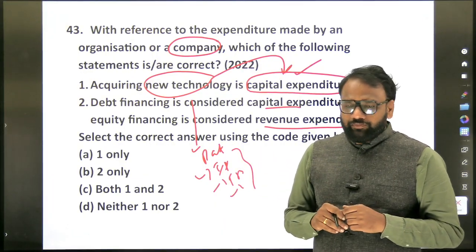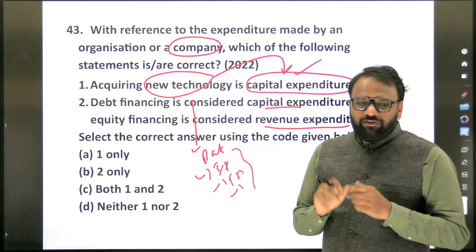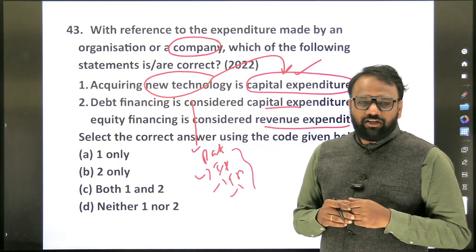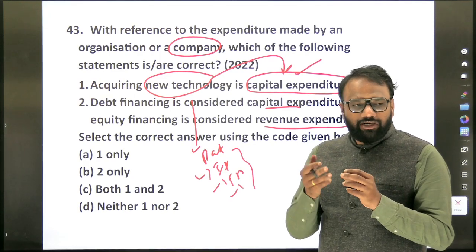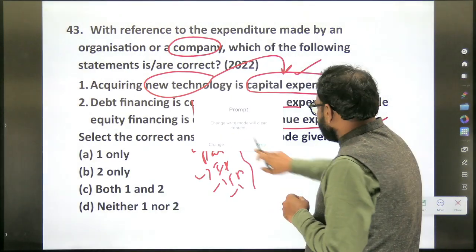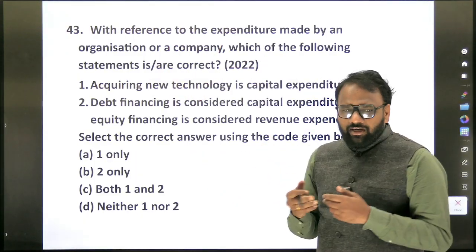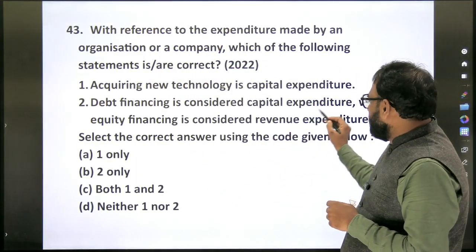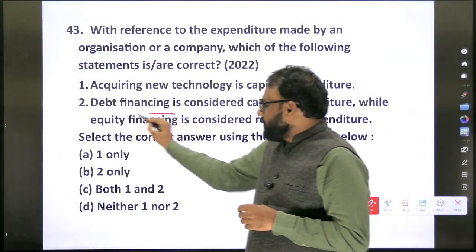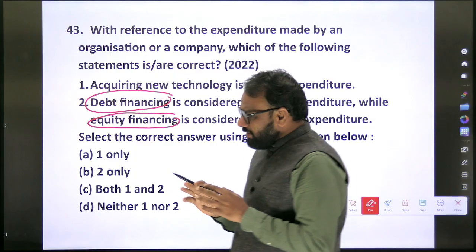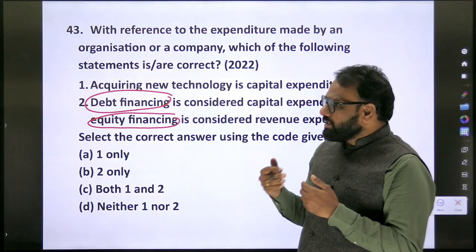Capital expenditure. So the next statement is a bit confusing. What do they understand by debt financing? Here we shall take one interpretation so that it will help us to easily proceed, because in different contexts, on different sites, it is given in a different fashion. So debt financing. Next, equity financing. Financing can be considered in two different ways.